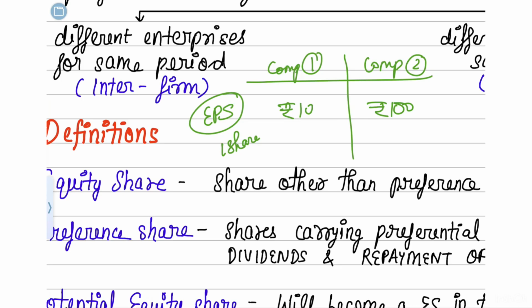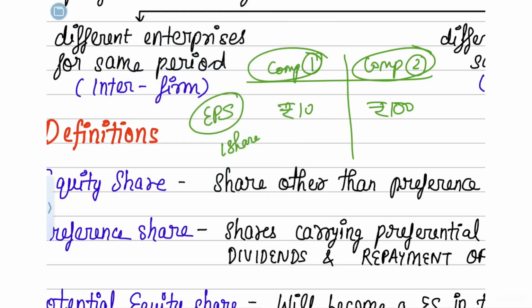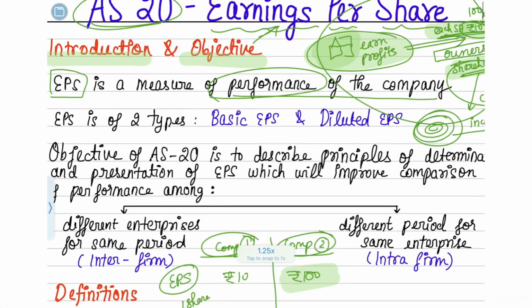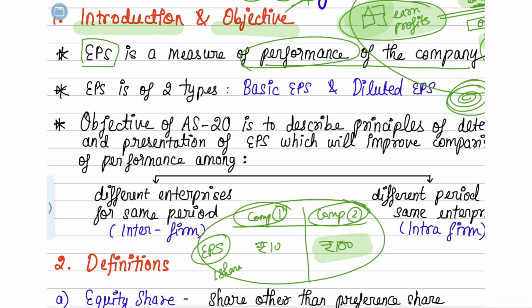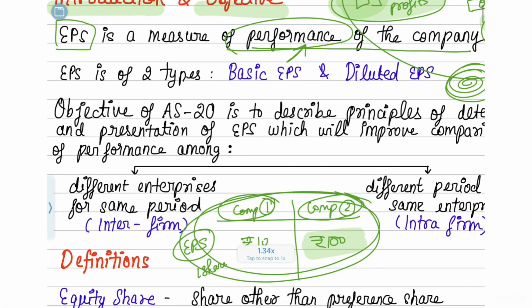So now when you compare company 1 and company 2, which company would you want to go and invest into? You would want to invest into a company which is giving you higher earnings, given all the other factors are the same. So you'll go and invest in company 2. So this is how you are able to understand how each company is performing and how each company is earning. Plus, you are able to compare between different companies as well. I hope you understood this.